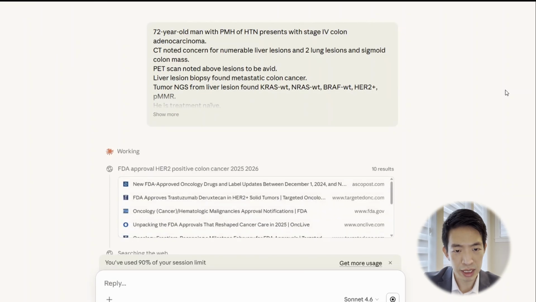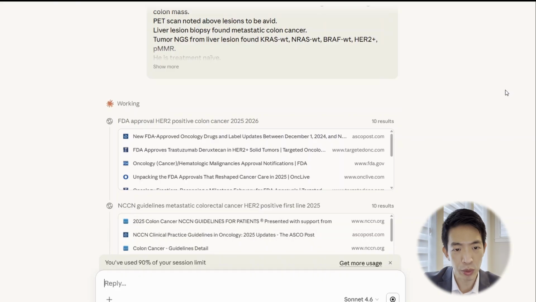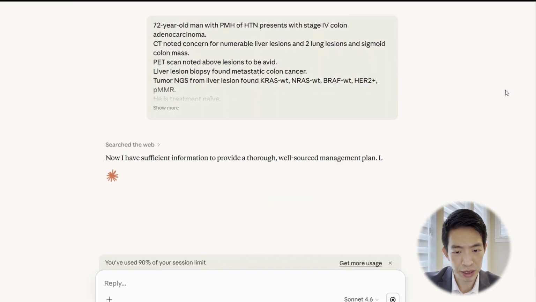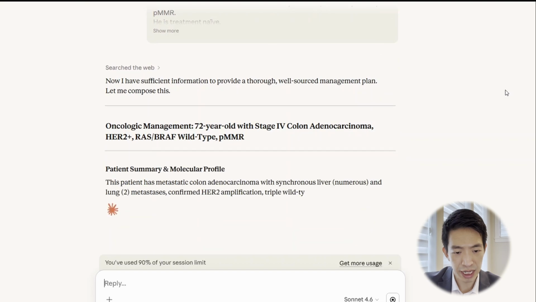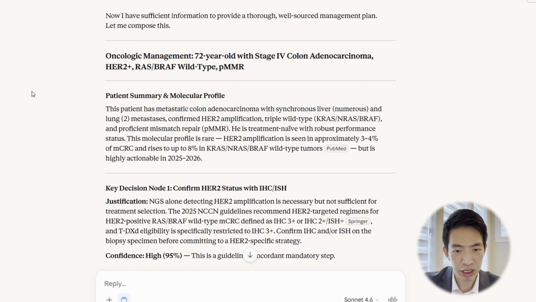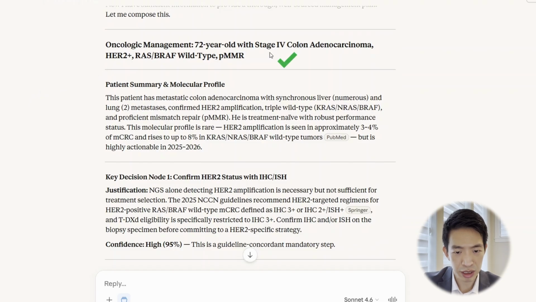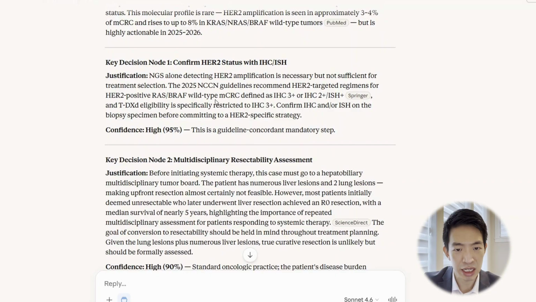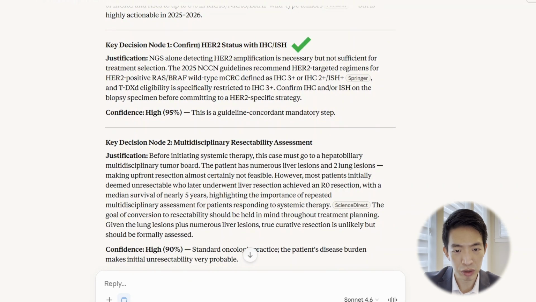All right, so as you can see, it did a search first before formulating the answer and performed searches based on the questions that we're asking and based on its own research from the looks of it. It gave a correct summary that it's stage 4 disease, which we mentioned. And similar to last time, the HER2 status got its attention first, rightfully so, telling us that it's paying attention to this as a molecular marker.